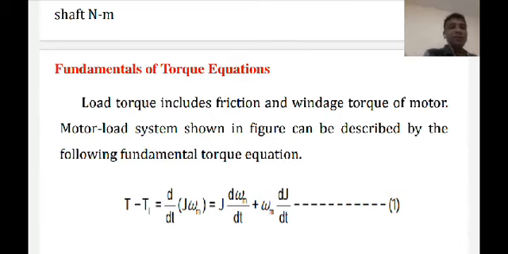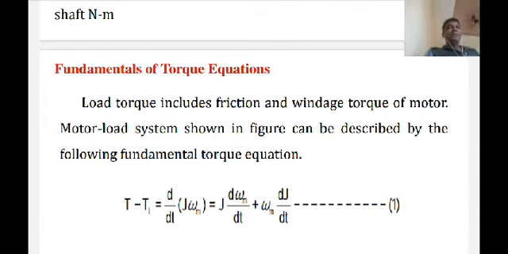So these are the two terms. J into d omega m by dt is also known as the dynamic torque, and this dynamic torque is always present during transient operations, or transient conditions. Transient conditions, as I already told you, are the starting condition, the braking condition, and the speed reversal. So while starting, braking, and speed reversal, the dynamic torque J into d omega m by dt is always present.